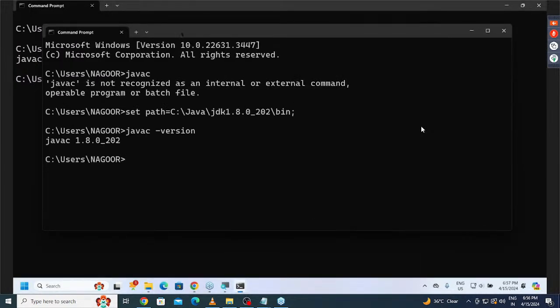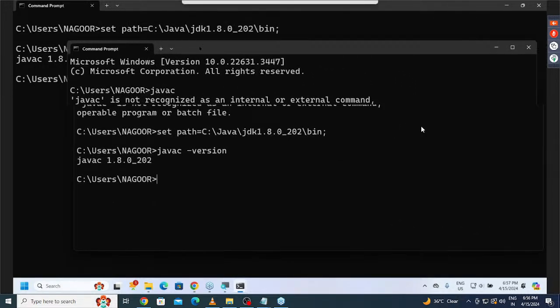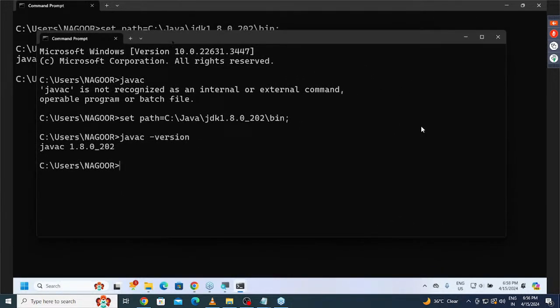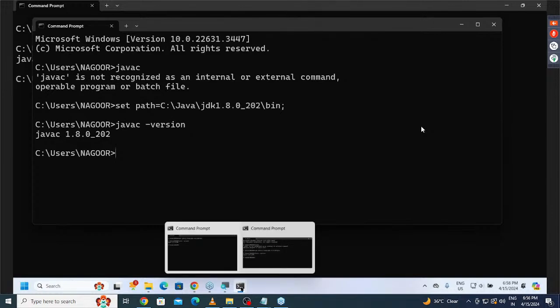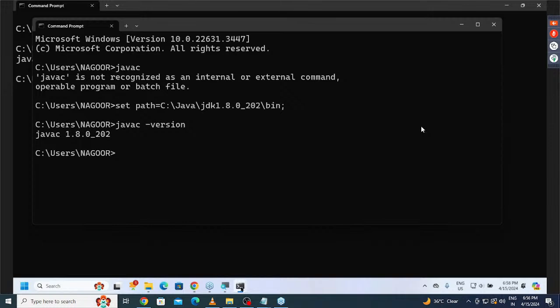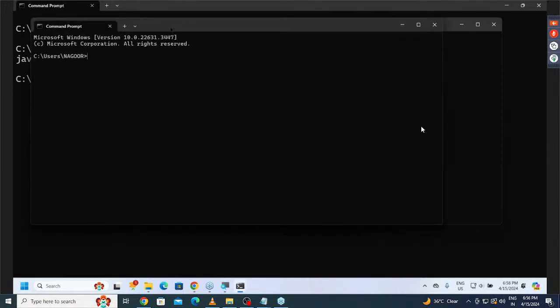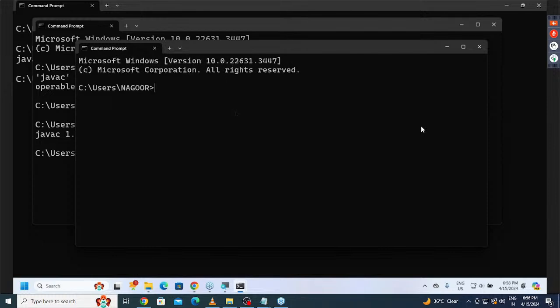First of all, what we got initially was this one. Now we are getting this one. This is the second command prompt. First command prompt is okay. Now this is the second command prompt. Now I'm going to open one more command prompt. Right click on this command prompt, then select command prompt. Now this is another command prompt I opened.